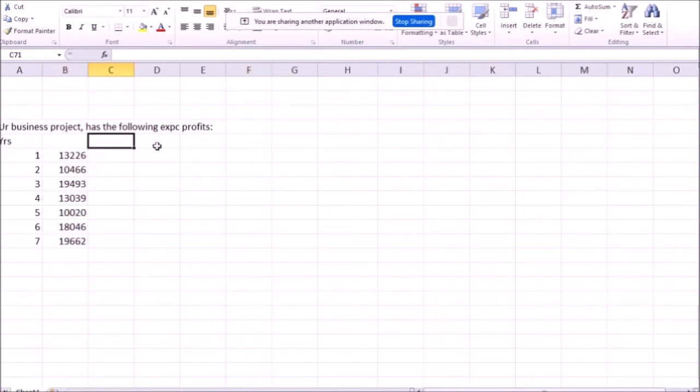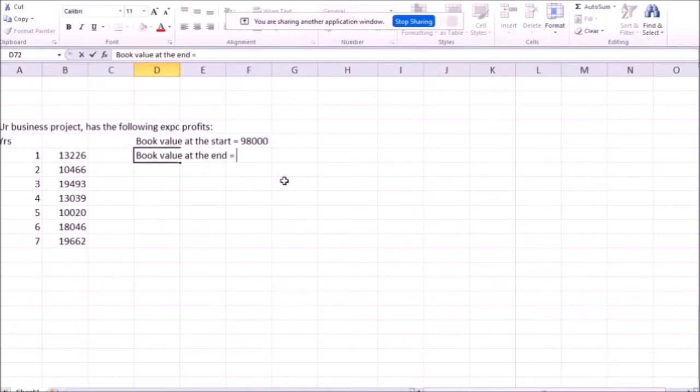Say something like that. And let's say book value at the start is equal to 98,000. Let's say book value at the end is equal to, for example, 18,000. Depreciation. Let's say it's straight line depreciation. Remember from accounting classes, I think you all had to take accounting, there is sometimes accelerated depreciation or there is straight line depreciation. So this sort of calculation only works with straight line depreciation. It doesn't work with accelerated depreciation.